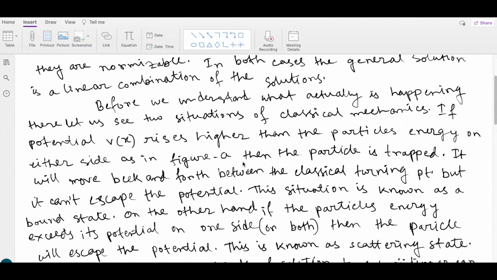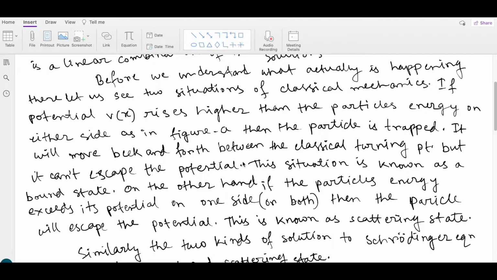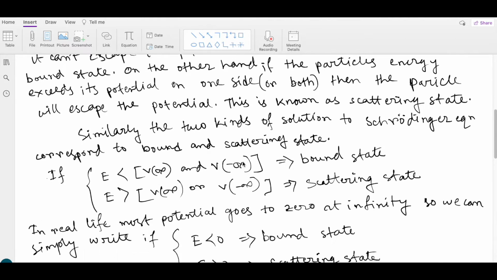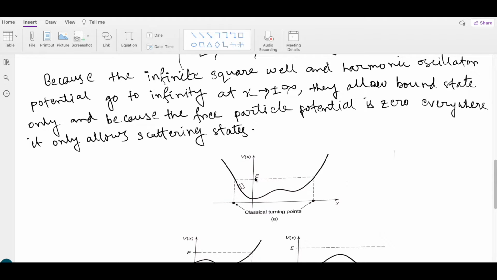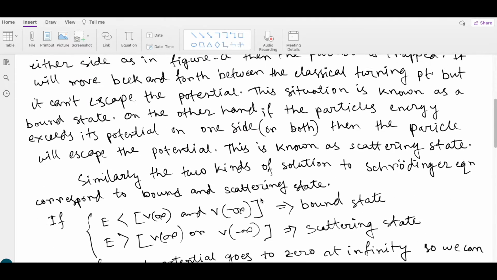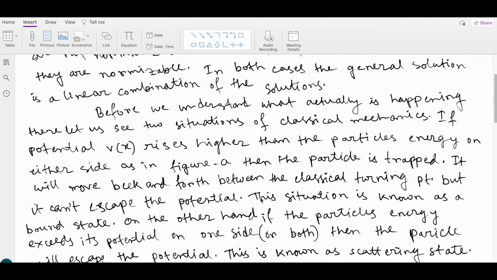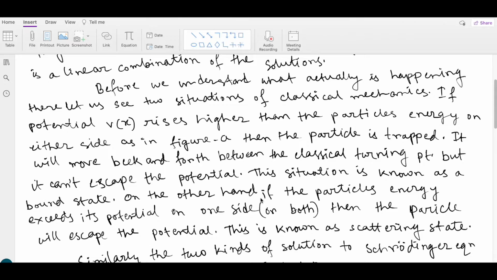then the particle is trapped inside that potential. It will move back and forth, or oscillate, between the classical turning points. What are the classical turning points? When the energy of the particle and the potential curve meet, those points are known as the turning points. Here these two points are the classical turning points. This situation is known as the bound state.